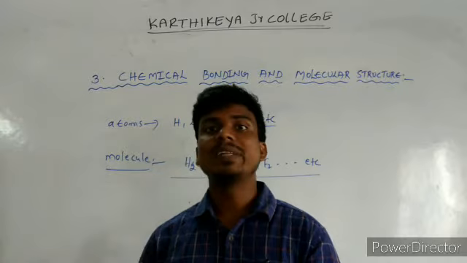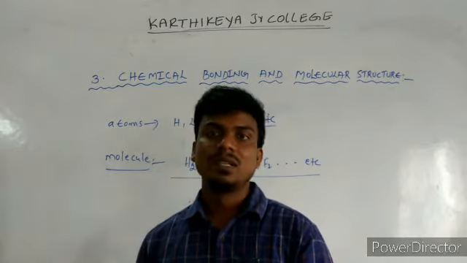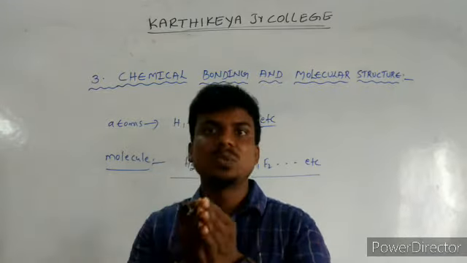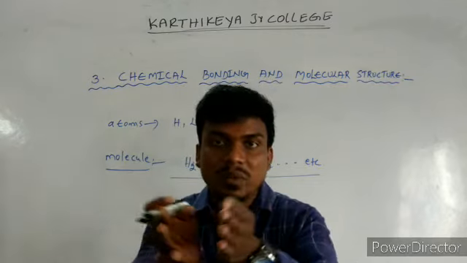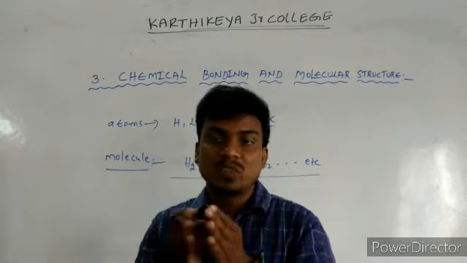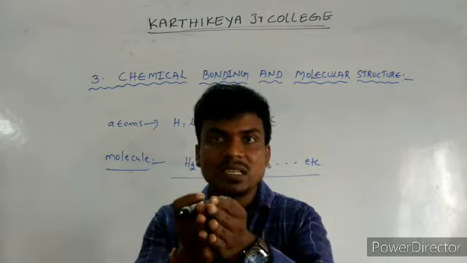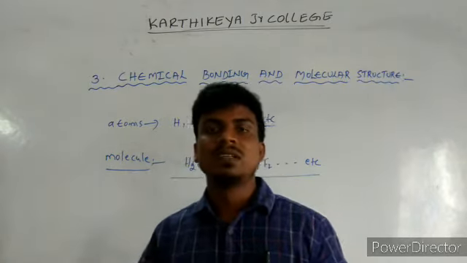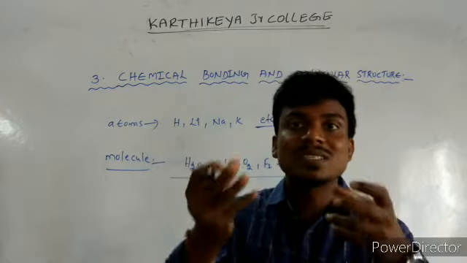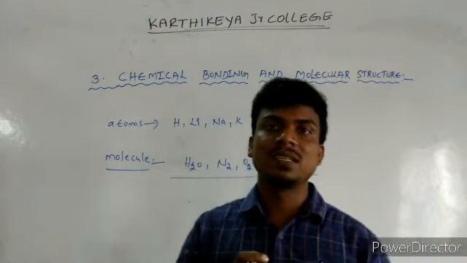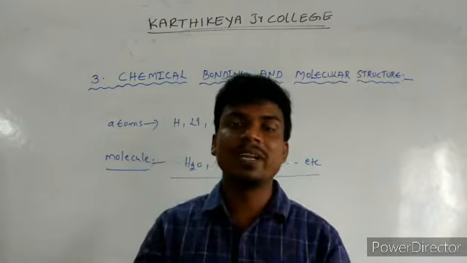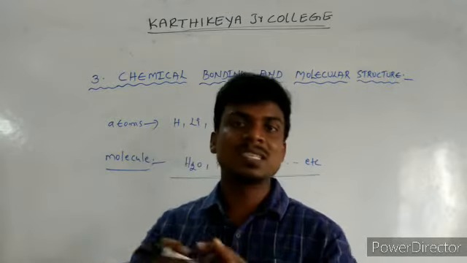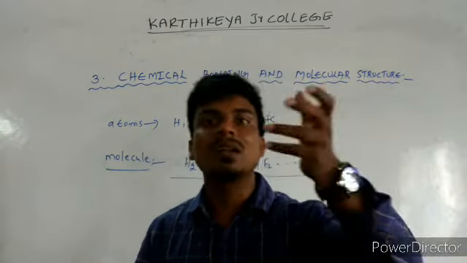So what is a chemical bond? Atoms are combined together. When two atoms combine, some forces operate between the atoms. Those forces are attraction and repulsion. Depending on those forces, the molecule is more stable or less stable.